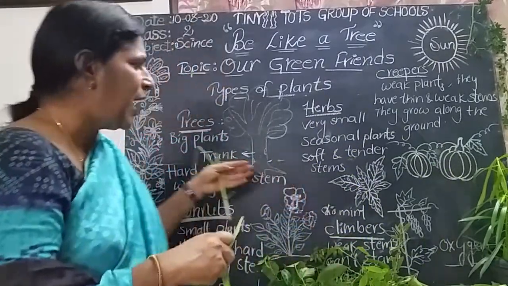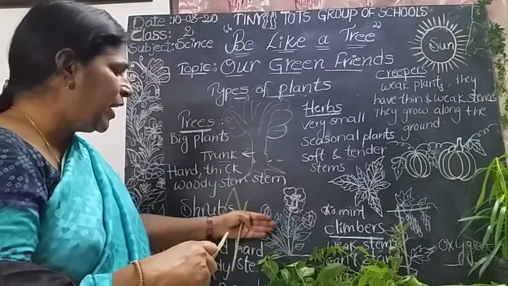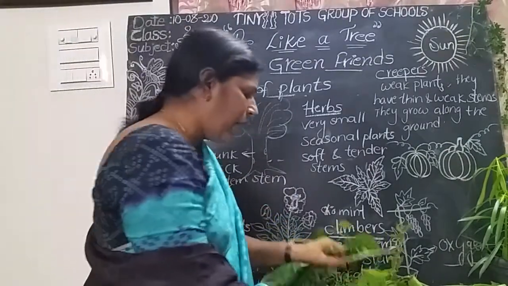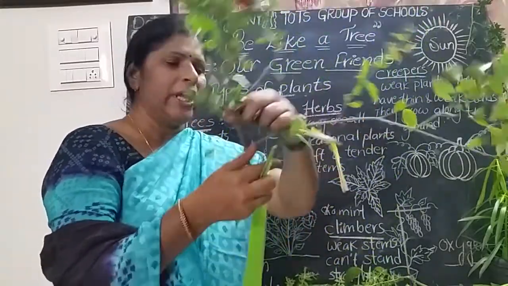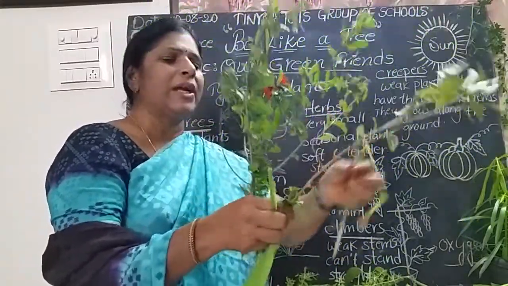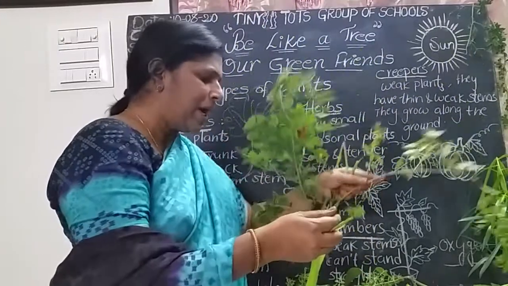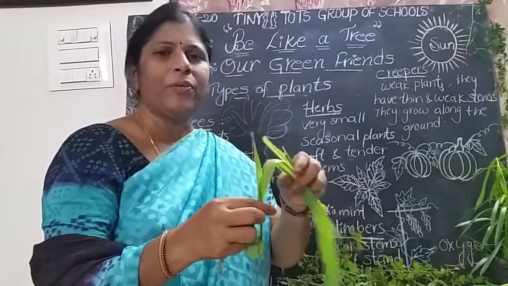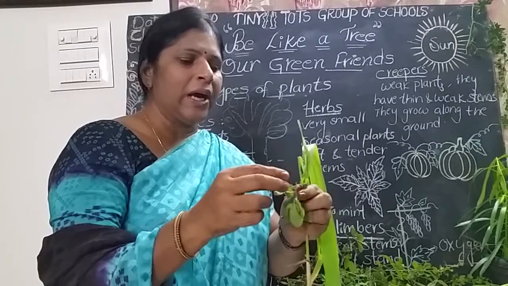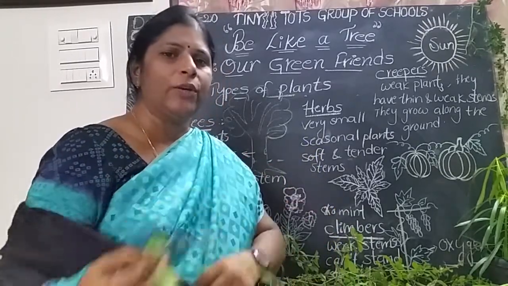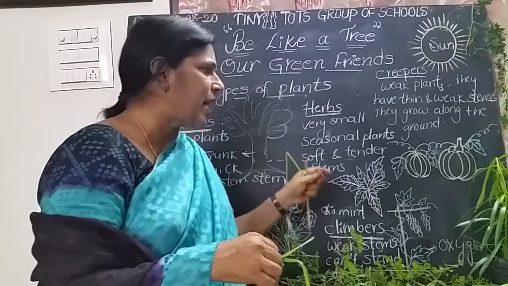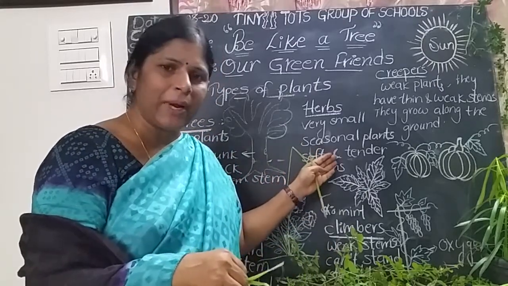Okay, now trees have woody stem, and rose and hibiscus and pomegranate they have. So they too have a lot of stems but little woody stem. Okay, but herbs have very soft and tender stem. And they live only 1 or 2 seasons. That's why these are called seasonal plants.